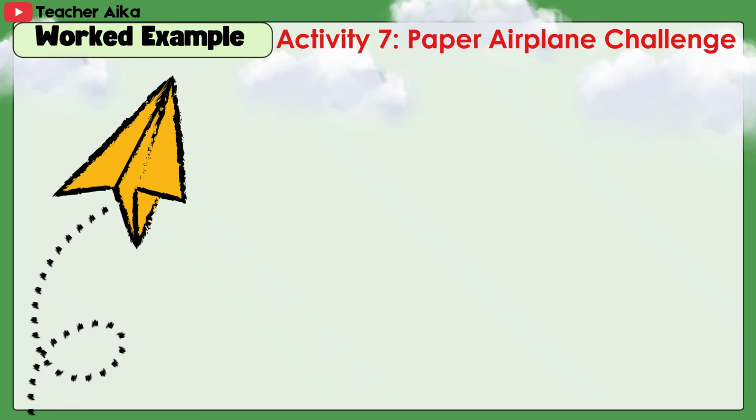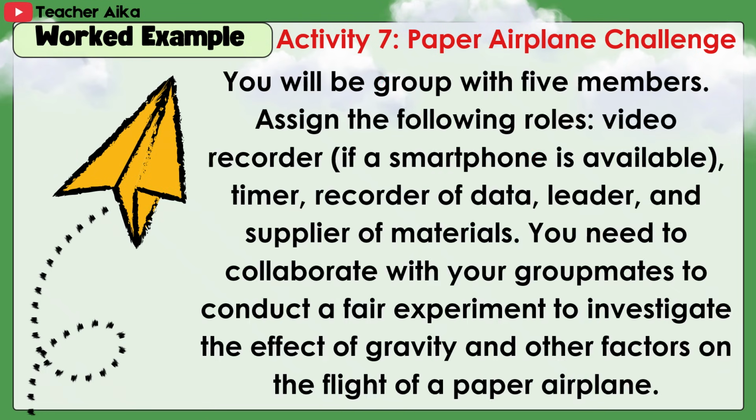Activity 7, Paper Airplane Challenge. You will be grouped with 5 members. Assign the following roles: video recorder, timer, recorder of data, leader, and supplier of materials. You need to collaborate with your group mates to conduct a fair experiment to investigate the effect of gravity and other factors on the flight of a paper airplane.